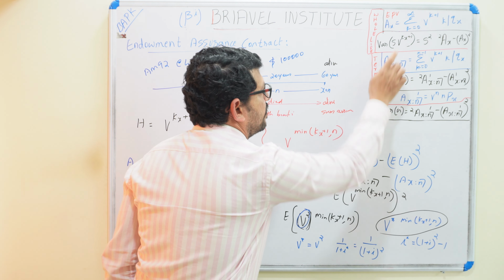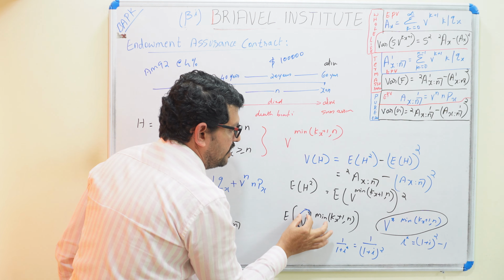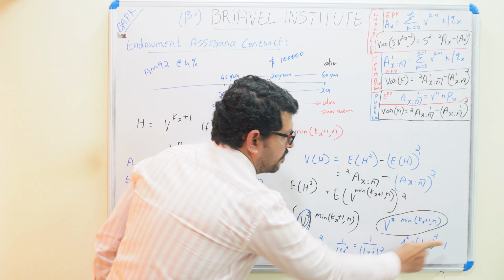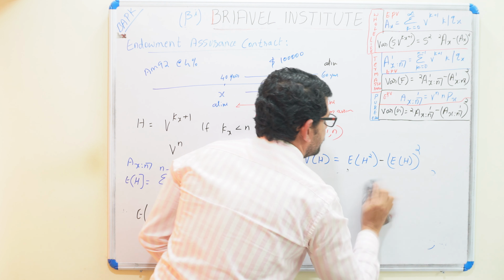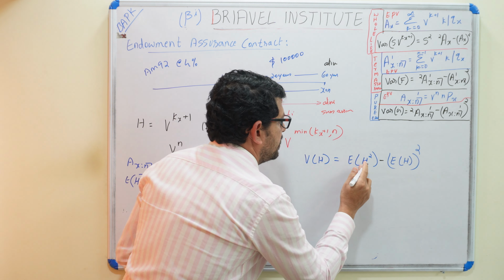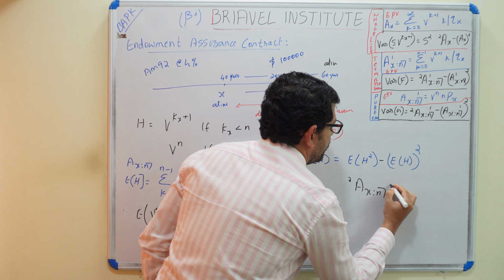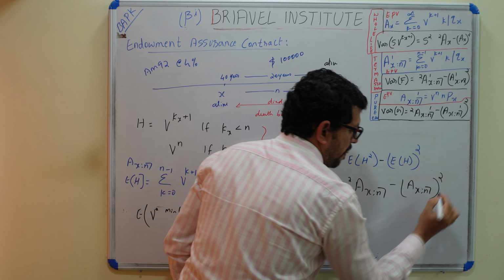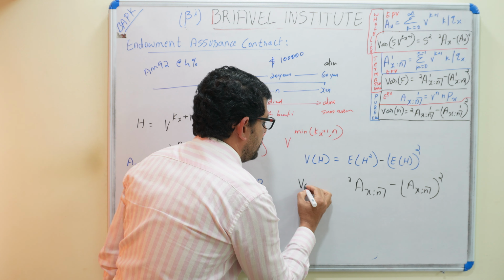We calculated it for different times. Here we are putting the v star instead of v square, so i star is (1 plus i) square minus 1. So the variance of H is 2A_xn minus (A_xn) whole square.